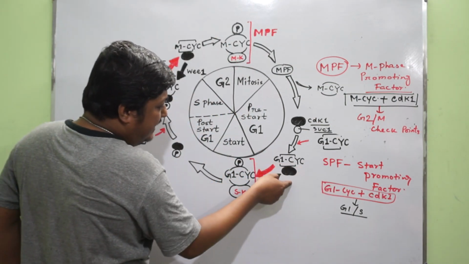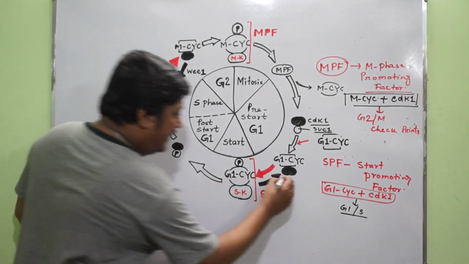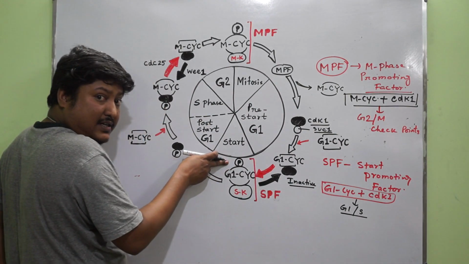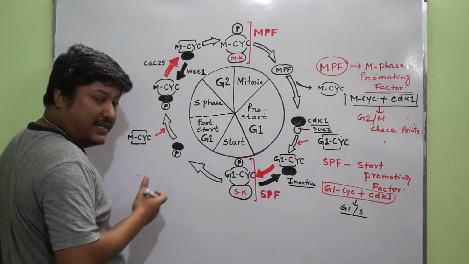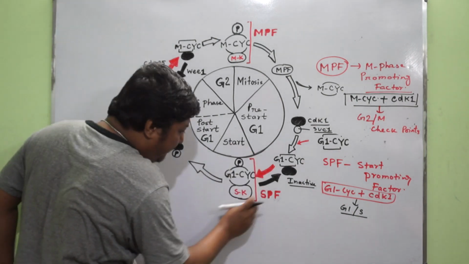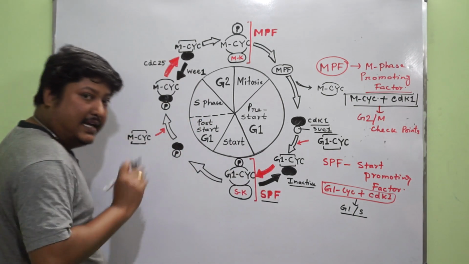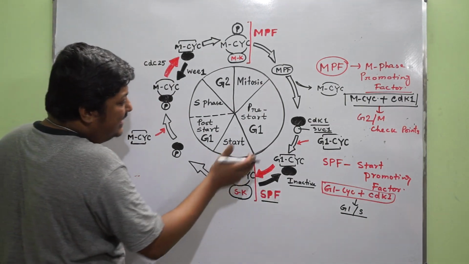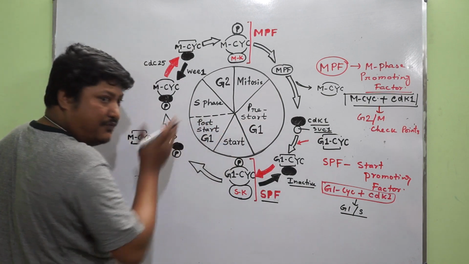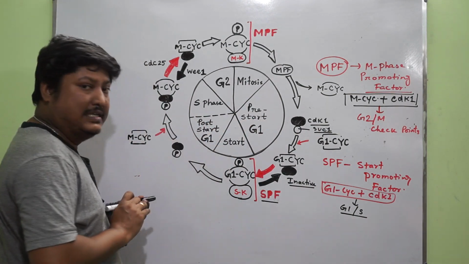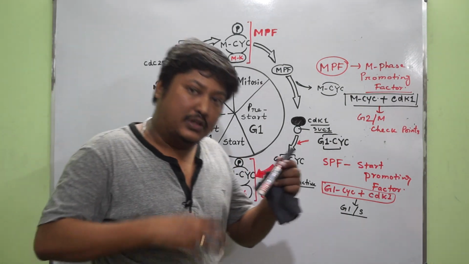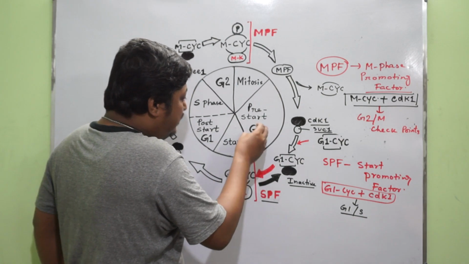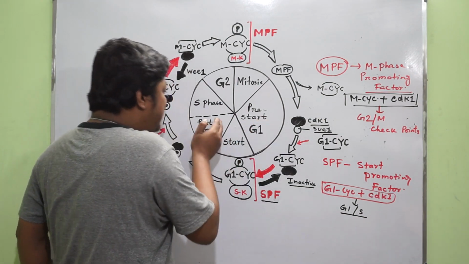Now here the G1 cyclin CDK complex is still inactive. Now this complex is activated and the phosphorylation occurs at the threonine 161 position, leading to an active complex which is known as SPF, that is called start promoting factor. So once it has been formed, the cell is passing from G1 towards the S phase. That means all the proteins which are essential for the S phase are already prepared. The cell cycle gives a signal to the cell to pass from G1 to the S phase.